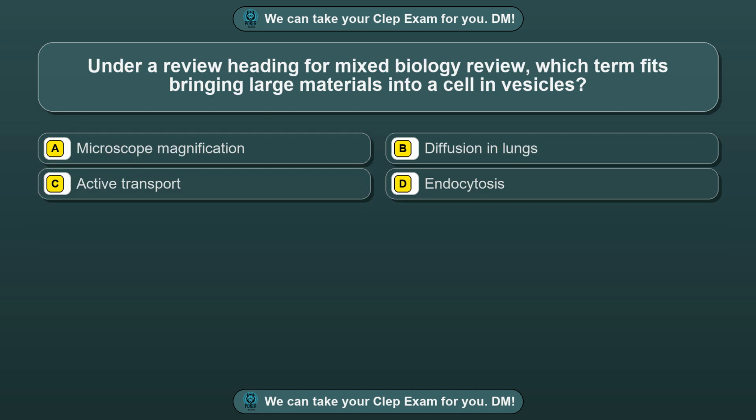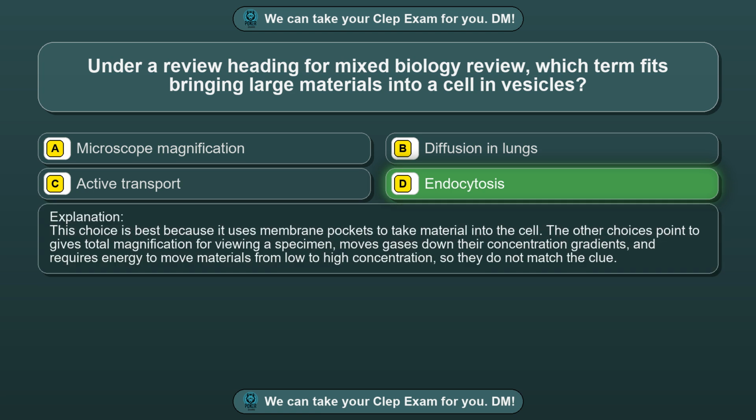Question 89. Under a review heading for mixed biology review, which term fits bringing large materials into a cell in vesicles? Option A, microscope magnification. Option B, diffusion in lungs. Option C, active transport. Option D, endocytosis. The correct answer is option D, endocytosis. This choice is best because it uses membrane pockets to take material into the cell. The other choices point to gives total magnification for viewing a specimen, moves gases down their concentration gradients, and requires energy to move materials from low to high concentration, so they do not match the clue.